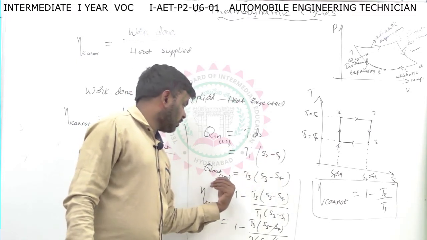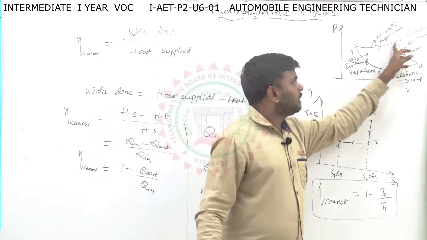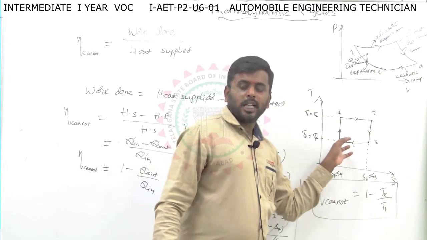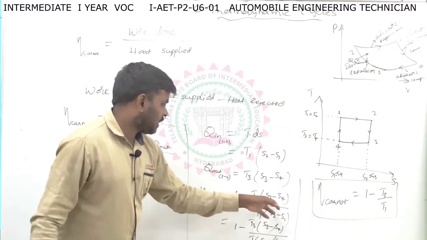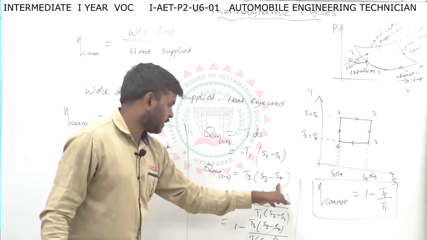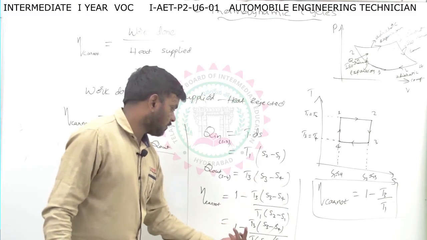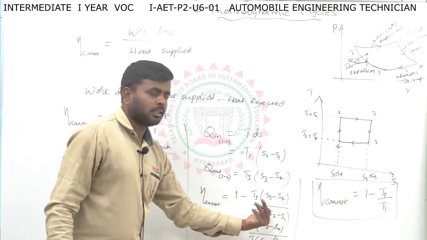And Q out is in process 3 to 4, where we are removing the heat from the engine. So that is T3 into S3 minus S4. Now you substitute these values in this equation, and you will get 1 minus T3 into S3 minus S4 by T1 into S2 minus S1.